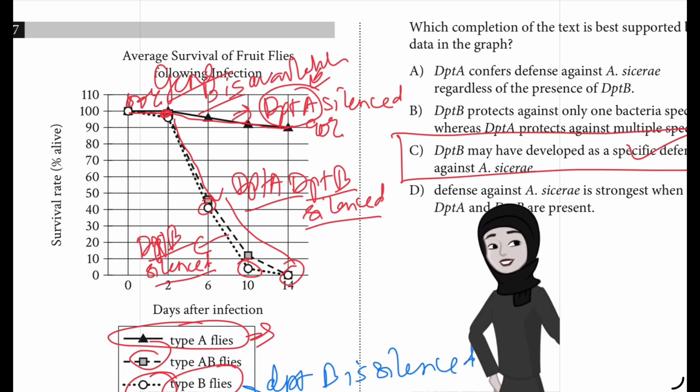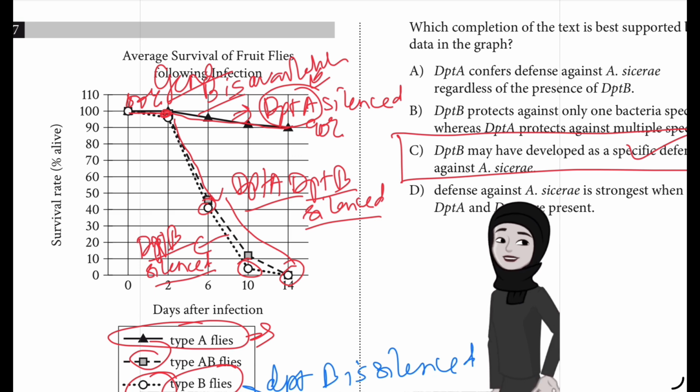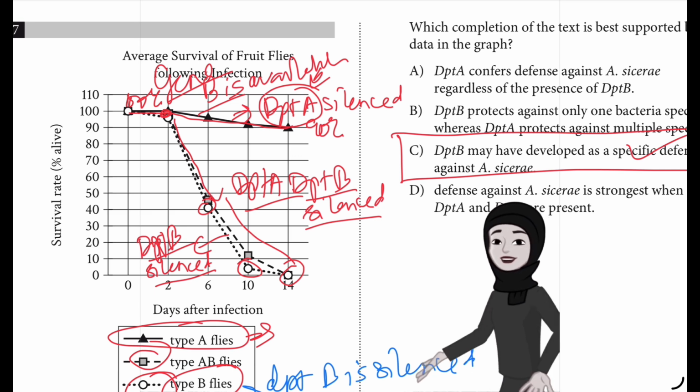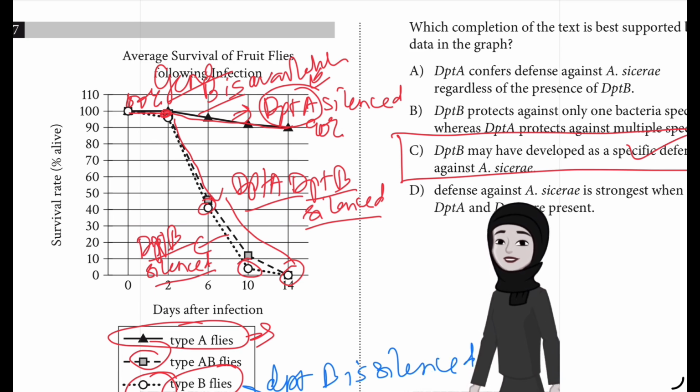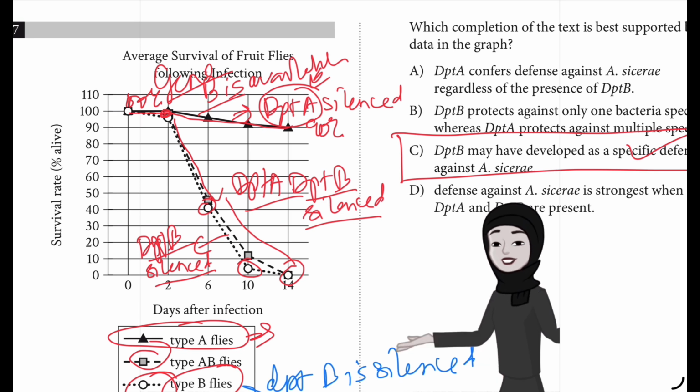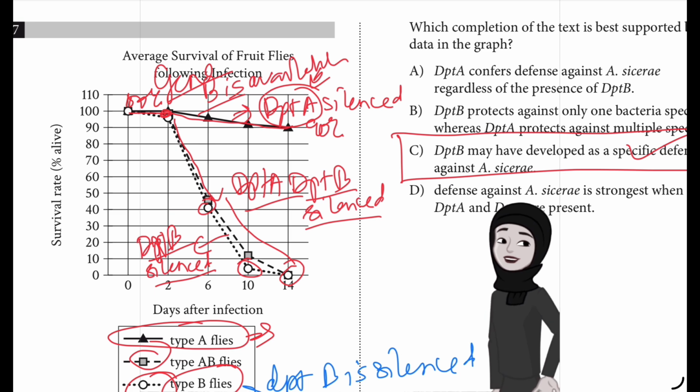So in other words, when DPTA activity was silenced, the flies showed relatively high survival rates. So when DPTA was silenced, it was okay. Most of the flies still survived. Whereas when DPTB activity was silenced, whether on its own or in conjunction with DPTA activity being silenced, survival rates were low, which is suggesting that DPTB may have developed as a specific defense against A. caesari.